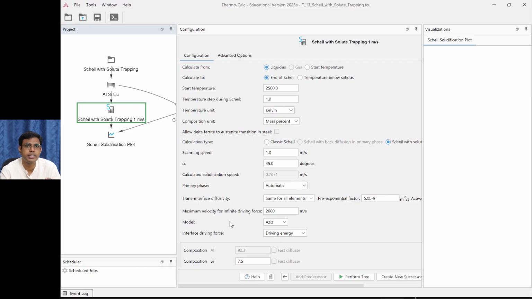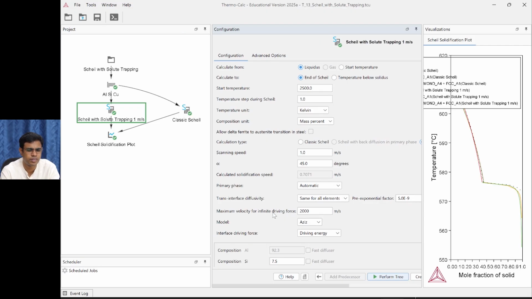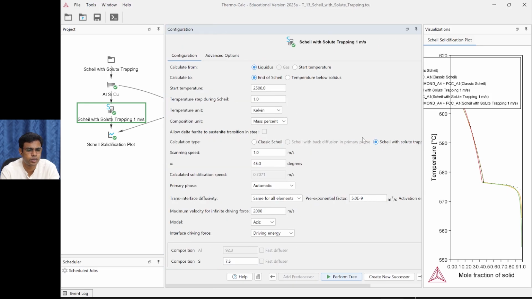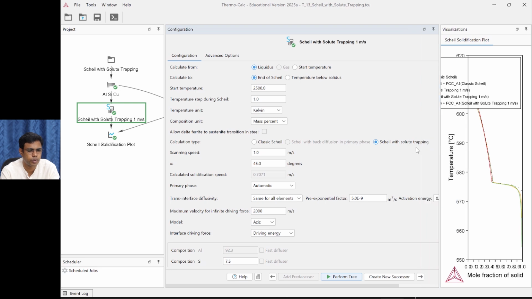On the fundamental side, I want to tell only one thing, that is the model used. This is the Aziz model for solute trapping. A detailed discussion is there in the Thermo-Calc user guides. You can check it out later if you are interested to know further. And of course the most important thing to select is this Scheil with solute trapping. This is an important option to choose. Only after choosing this will you get all these options to enter.